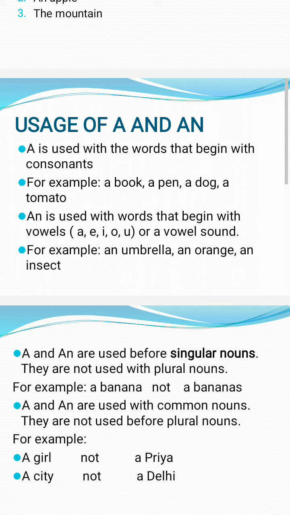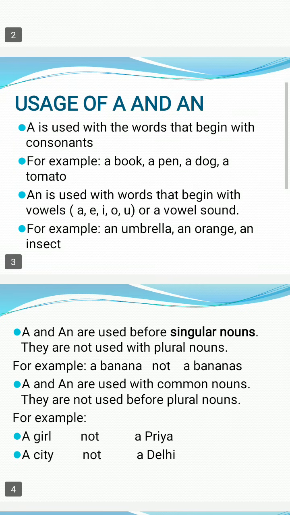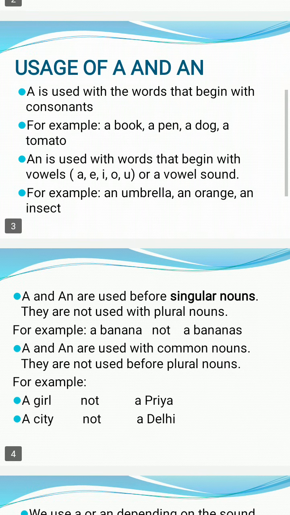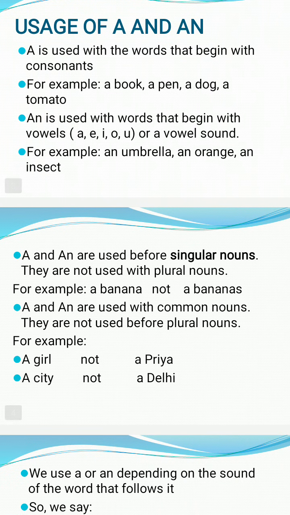We always use the article an in front of the words that start with vowels A, E, I, O, U, or they start with the vowel sound. For example, an umbrella. Umbrella starts with the letter U. U is a vowel. So we have written an in front of umbrella. Secondly, an orange. Then an insect.